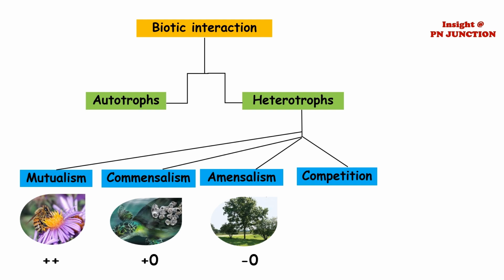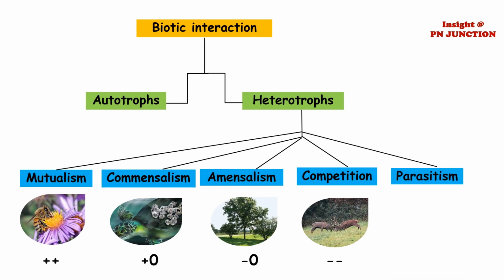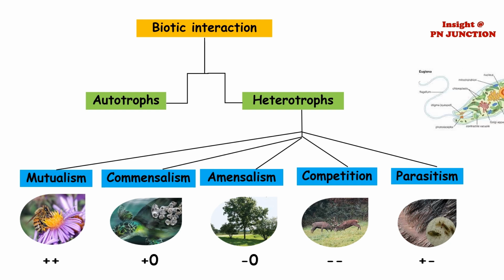Next one is competition, which we often witness every day in our lives, where both the species strive hard to survive and fight for food. In the process, they end up affecting each other. The last one is predation or parasitism, where one species is benefited at the cost of the other. It derives nutrition from the other plant, or one organism kills the other for its food. For example, lice in human head as it sucks human blood.